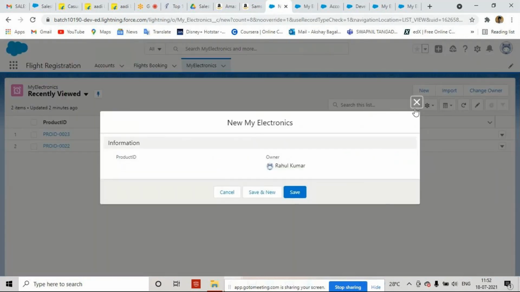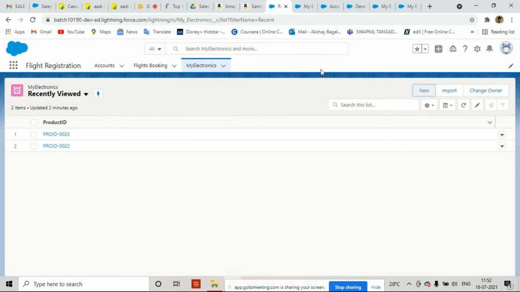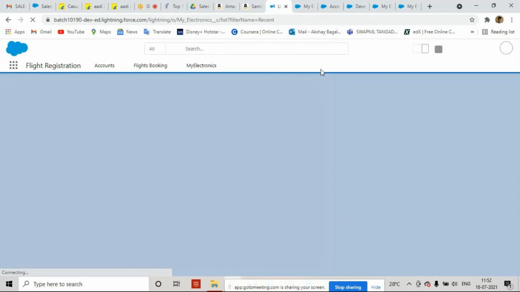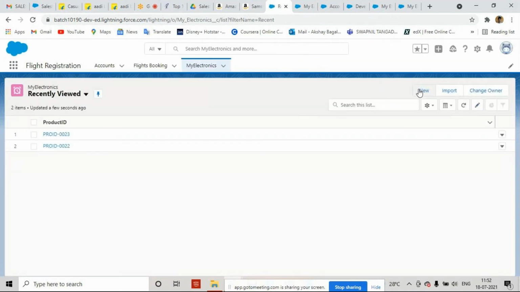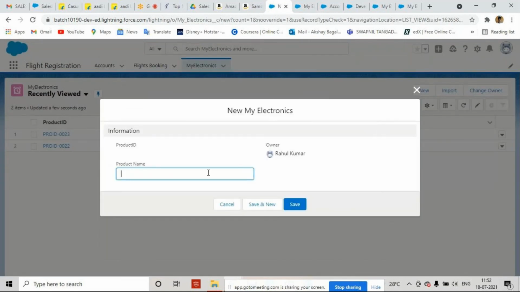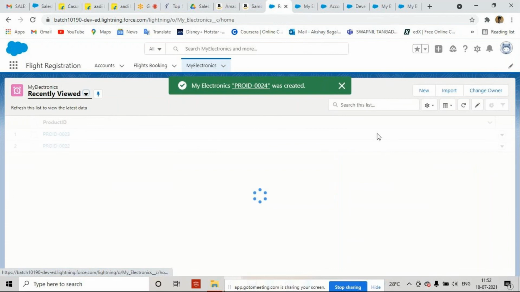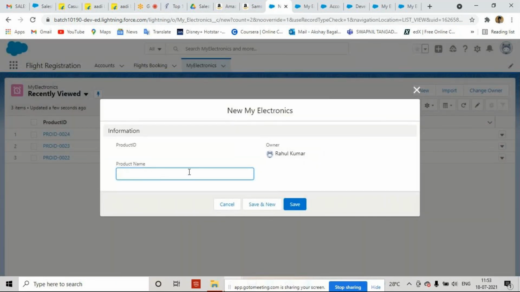Now let me refresh the page and go inside my electronics. Let's click on New. Can I see the product name? Yes, I can see it. Currently, if I don't insert anything in product name and try to save, it is going to save. That is not valid. I want that unless the user provides the product name, the data does not save. Yes, we can do it. We have to make this product name a required field.